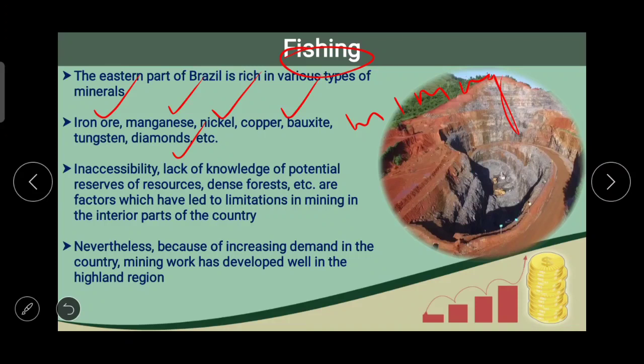Inaccessibility, lack of knowledge of potential resources, and dense forest area are the factors which have led to limitations in mining in the interior parts of the country, though Brazil is a giant in the field of mining. Nevertheless, because of increasing demand in the country, mining work has developed well in the highland region.